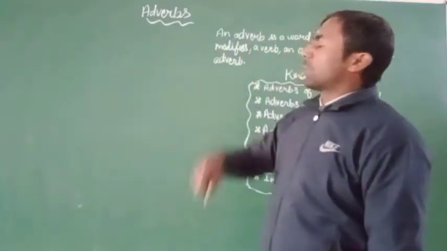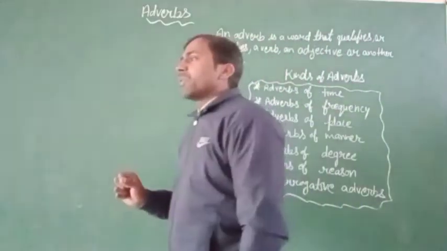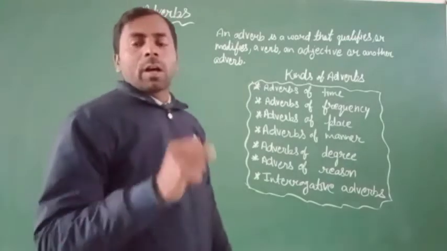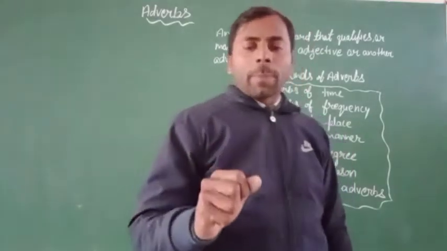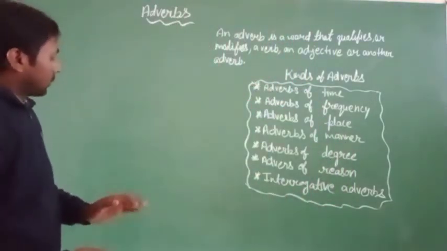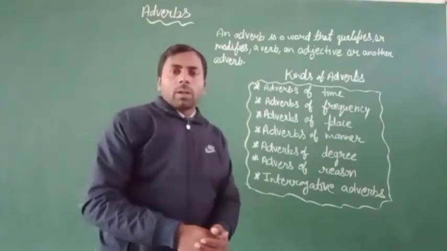Of the adverbs. I think in the previous video you have come to know very well about adverbs, their meaning and their kinds. Today we are going to discuss the next parts, but before starting the video we have to revise it one by one.